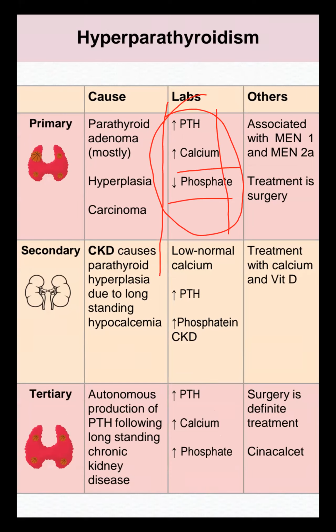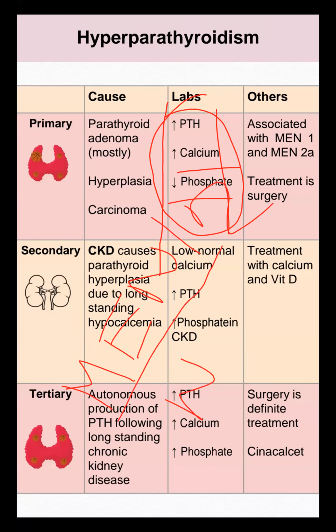MEN 1, MEN 2: a question is not a promoting exam question, but shortly I want to tell you two to three words. MEN 1, MEN 2A. MEN means multiple endocrine neoplasia. Multiple endocrine neoplasia means what? It is due to insulinoma, meaning the insulin gland. There is a benign tumor. It can be glucagonoma. It can be papillary or medullary thyroid carcinoma.